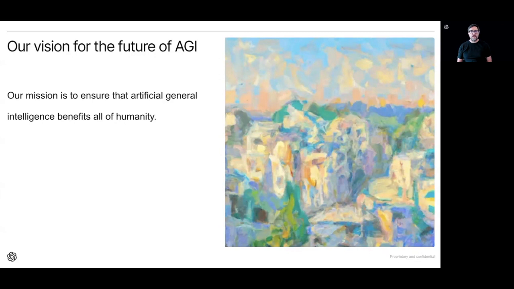Founded in 2015, OpenAI was established with a clear and ambitious goal. Our mission is to ensure that artificial general intelligence benefits all of humanity. And while we've evolved in many ways over the years, our core mission has remained the same. We're dedicated to researching and deploying safe and beneficial AGI. And we will consider our mission fulfilled if our work aids others in achieving this outcome.